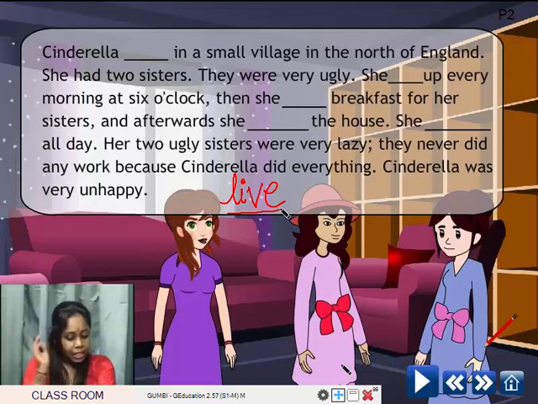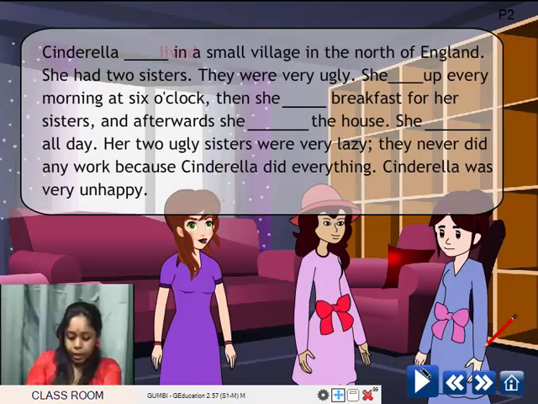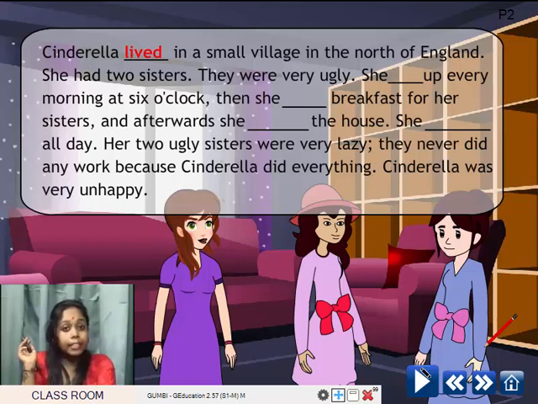Soumya, can you tell me? Cinderella dash in a village in the north of England. So the word I have given, live. You will have to use the correct form of it. Ma'am, is it lived? L-I-V-E-D? Very good. It is lived. Cinderella lived in a small village in the north of England.